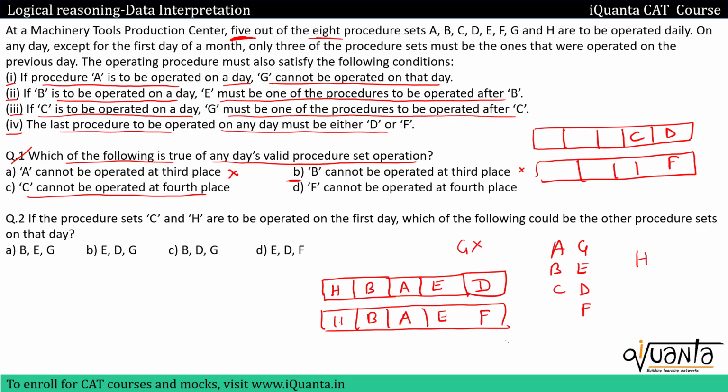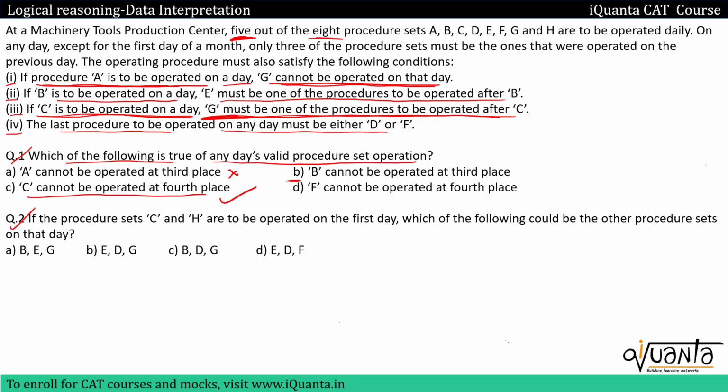So we'll have C over here. We were given that if C is to be operated on a day, G must be one of the procedures to be operated after C. But we can see that after C we do not have any place where we can fit in G. So this is really not possible. C cannot be operated at the fourth place. So option C will be the correct answer. Similarly, you can check option D as well. It will also be wrong.